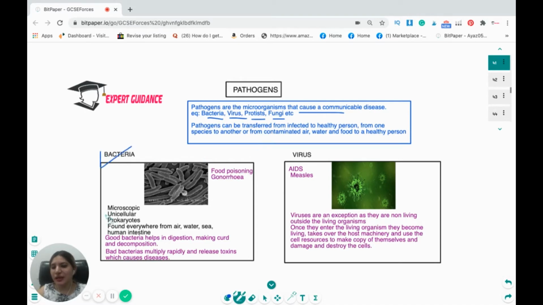Now you should know what the differences are between bacteria and virus. So bacteria are microscopic, unicellular, prokaryotic, and found everywhere: in air, water, sea, and the human intestine. We have some good bacteria which help in digestion and making us curd. They help in decomposition. They're good for the environment. But there are some bacteria which release toxins and cause diseases. Viruses, on the other hand, are an exception, as these are non-living outside a living organism. Once they enter the living organism, they become living. They take over the host machinery, use the cell resources to make copies of themselves, and damage and destroy the cells.